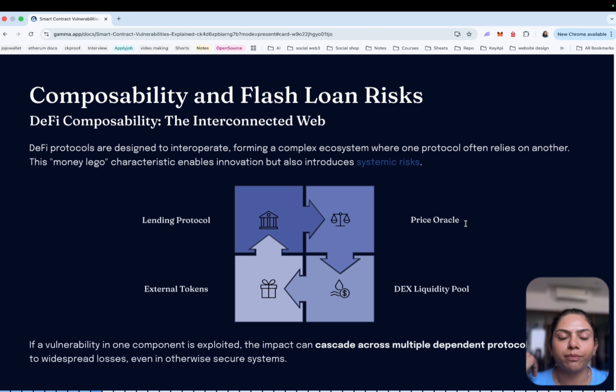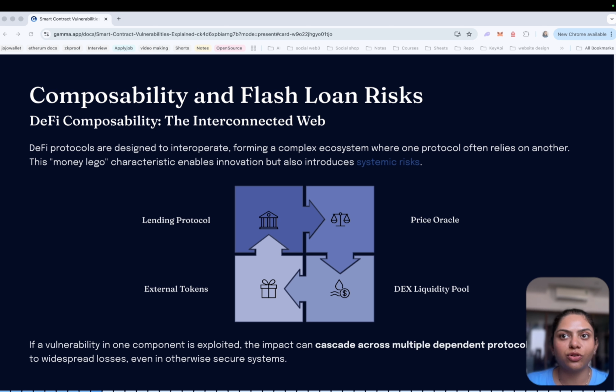They buy the Dogecoin at 2.5 and sell all the Dogecoin in the other oracle at 2.6. After selling at 2.6, they pay back the loan to the lending protocol, and whatever profit they get stays in their account. This works with price oracles from a DEX liquidity pool and external tokens.